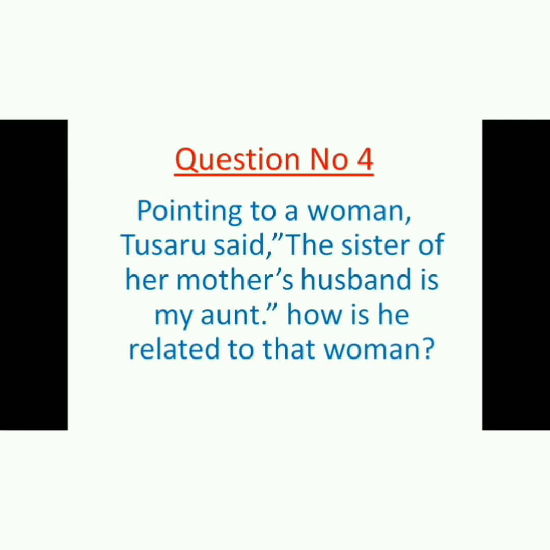So the next question is question number 4. As you can see on the screen, आप लोग देख सकते हैं स्क्रीन में क्वेश्चन नंबर 4. It says, pointing to a woman, Tusaru said. Here Tusaru is the name of a person. So pointing to a woman, Tusaru said, the sister of her mother's husband is my aunt.